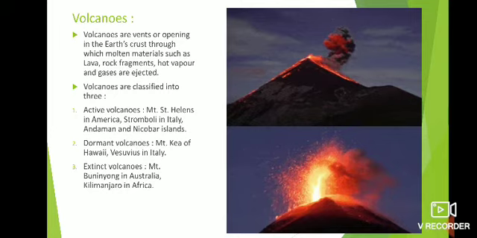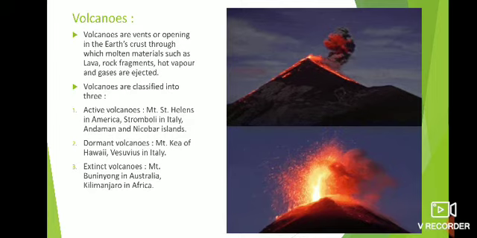And the next one is the dormant volcano. So the dormant or sleeping volcano, if it is sleeping, then definitely it will awake. This dormant volcano is a kind of volcano that had erupted earlier, but it will erupt in the future also. That is known as a dormant volcano, like Mauna Kea of Hawaii and Vesuvius in Italy. So these are examples of the dormant volcano, meaning volcanoes which have the potential to erupt again.